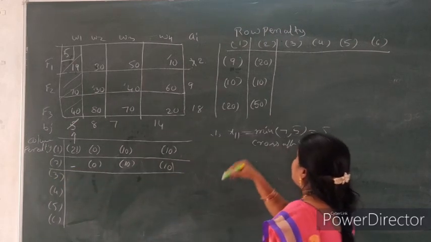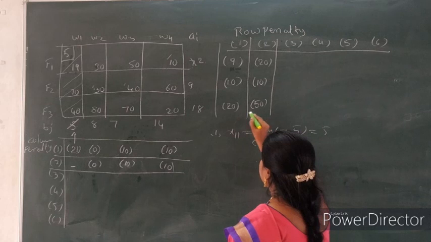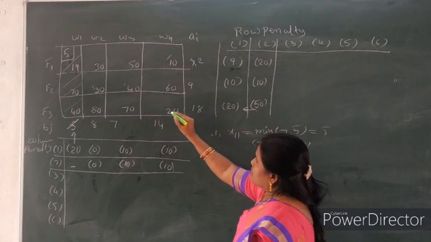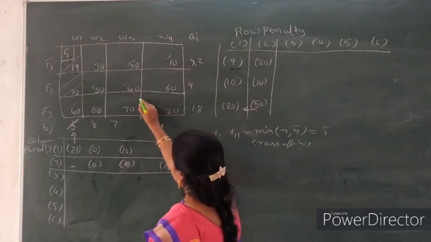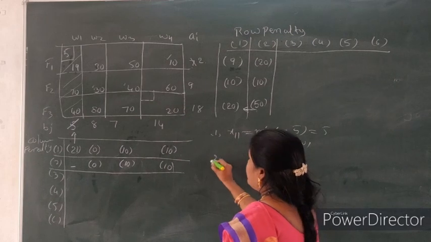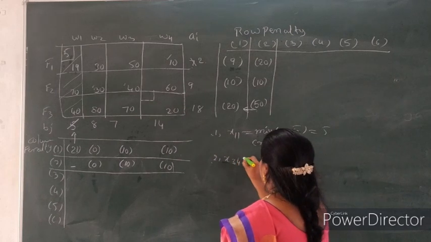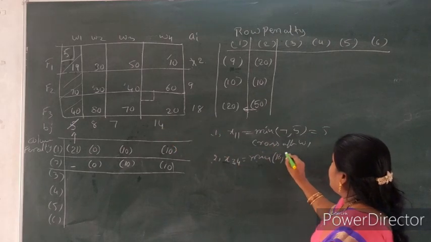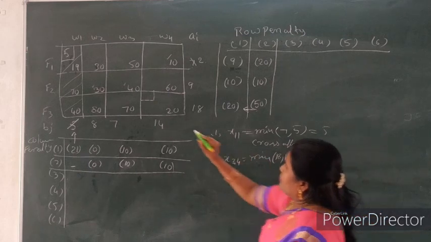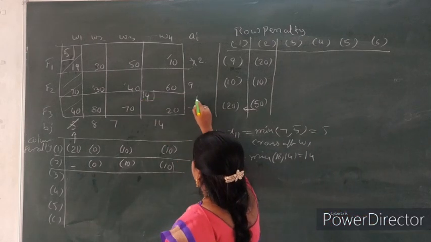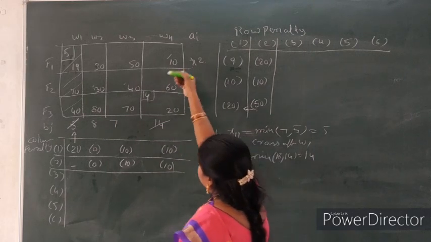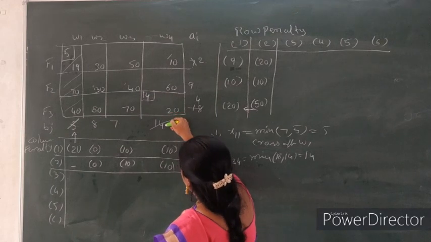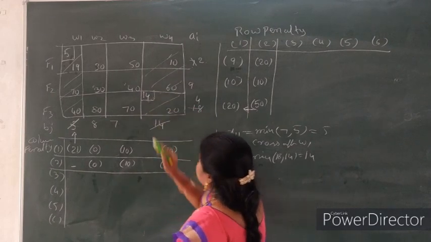So we observe the second penalty. Penalty means the difference of first minimum to next minimum. So entering this is the second row penalty. Corresponding factory 3. Which one is the minimum? So here this one is the minimum. Now we observe third row, fourth column, minimum of 18, 14. 14 is the minimum value. So here remaining value cross off. So the total fourth column, the cost allocation value, the availability value is equal, cross off the cell.